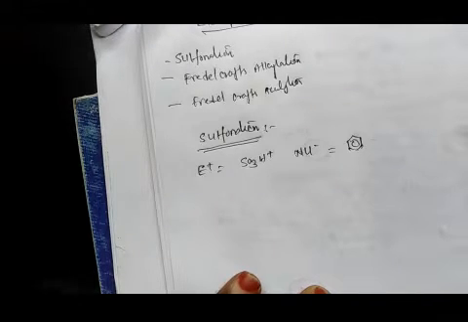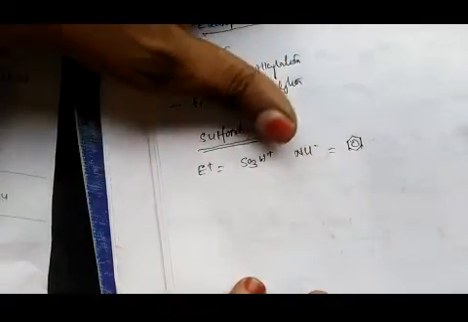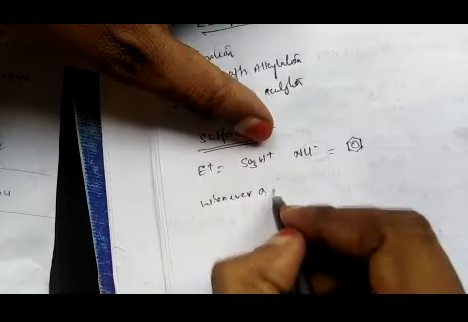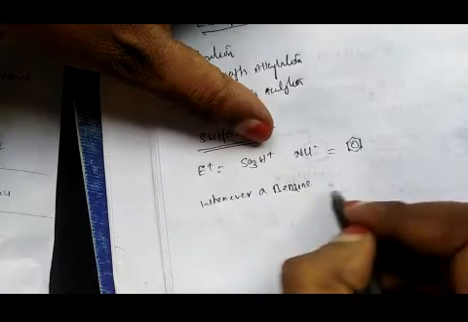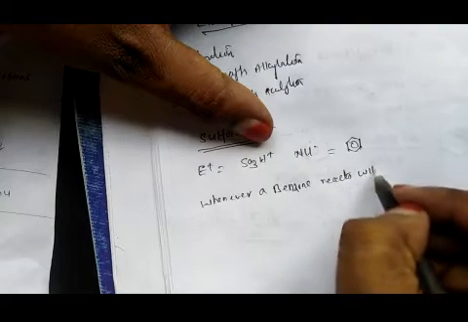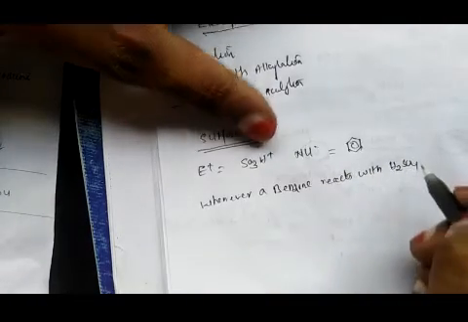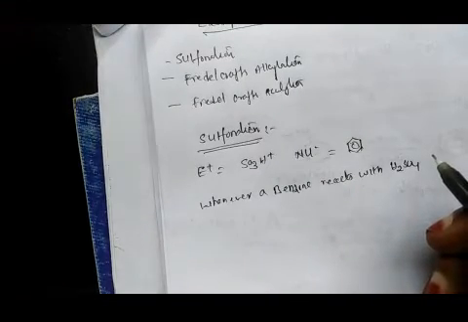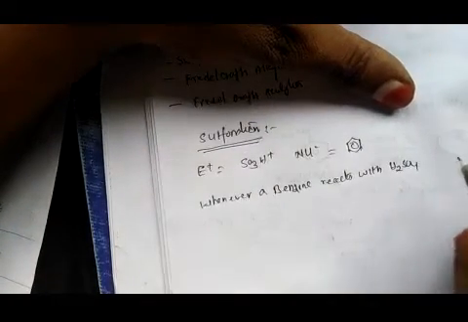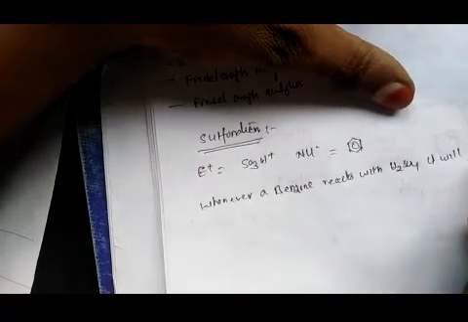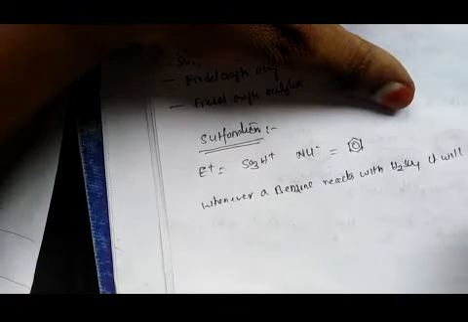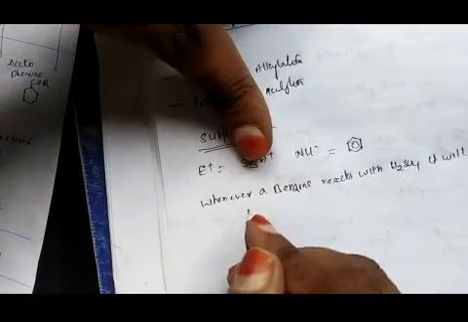Sulfonation is defined as follows: whenever a benzene reacts with H2SO4, it will give C6H5SO3H, benzene sulfonic acid.